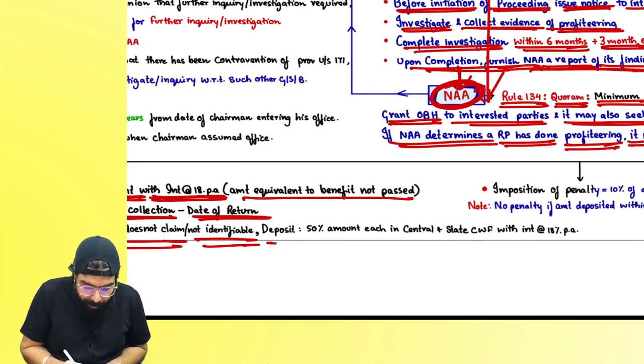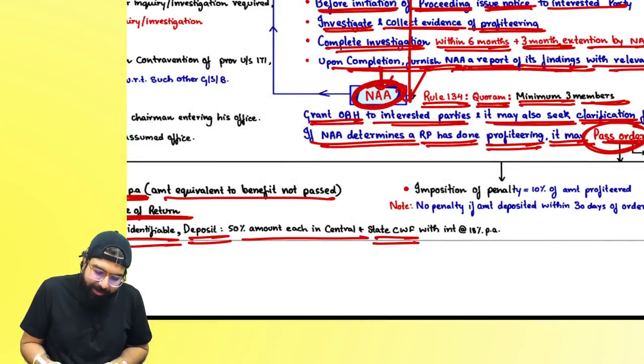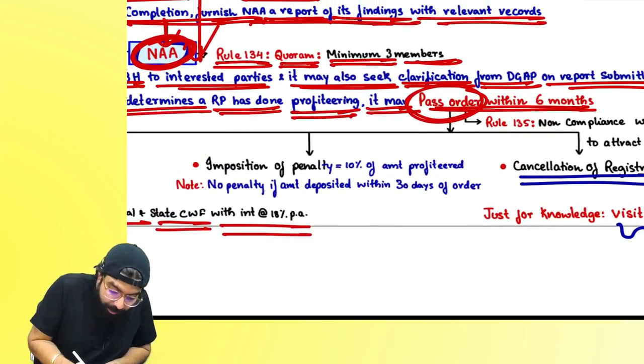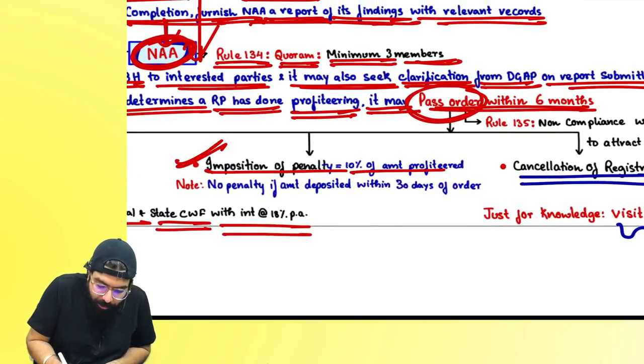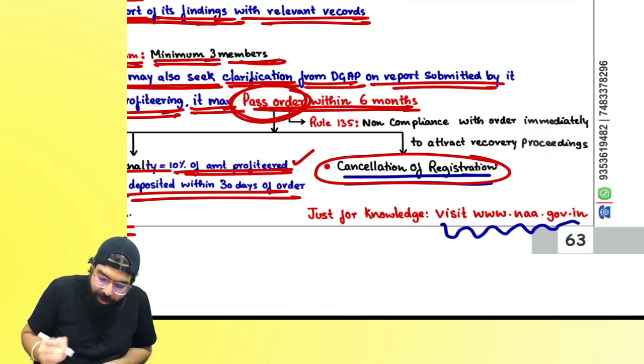Then they are telling: deposit 50% in the Central Consumer Welfare Fund and 50% in the State Consumer Welfare Fund, with interest from the date of collection till the date of payment. Government is taking it, they will take care. Next, they can also impose a penalty of 10% of the amount profiteered. No penalty if the amount is deposited within 30 days of the order. They can also cancel your registration.